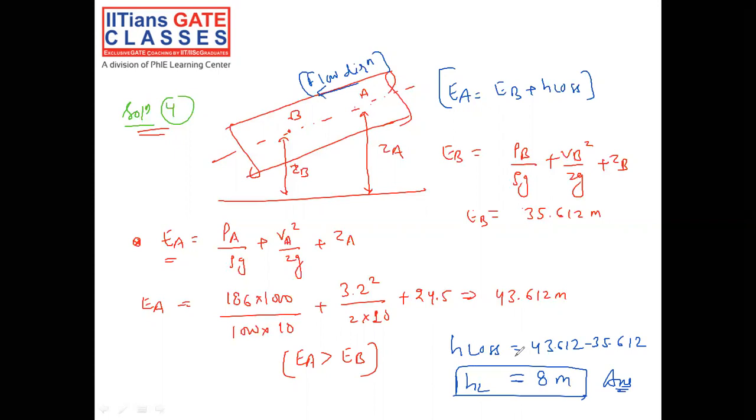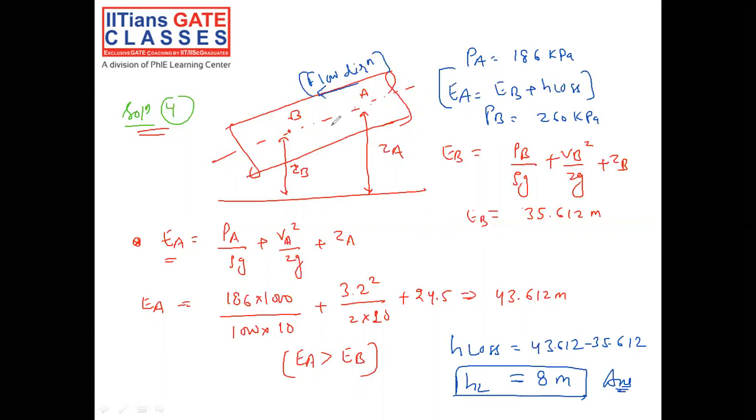But my question is this: if you see the question, the pressure at point A is given as 186 kilopascal, and the pressure at point B is given as 260 kilopascal. Many of us will assume that the flow will be from point B to point A, because flow always takes place from higher pressure to lower pressure.